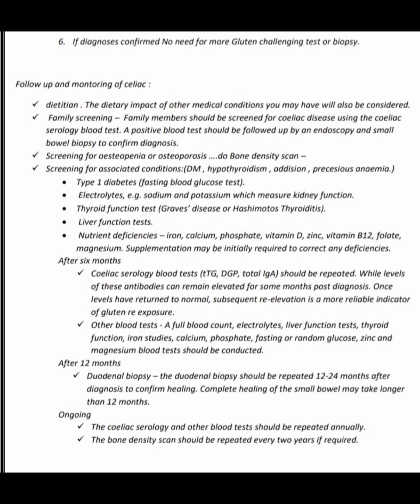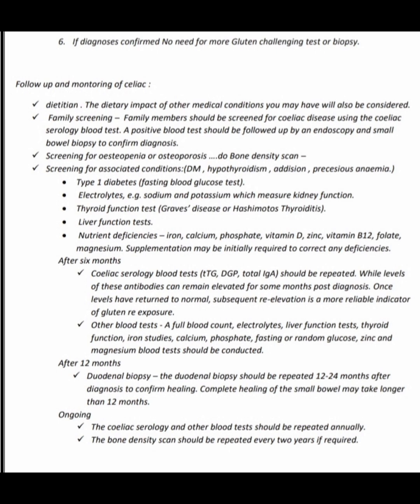After 6 months, celiac serology blood test, TTG, DGP, and total immunoglobulin A should be repeated, while levels of these antibodies can remain elevated for some months post-diagnosis. Once levels have returned to normal, subsequent re-elevation is a more reliable indicator of gluten re-exposure. Other blood tests: full blood count, electrolytes, liver function test, thyroid function, iron studies, calcium, phosphate, fasting or random glucose, zinc and magnesium should be conducted.